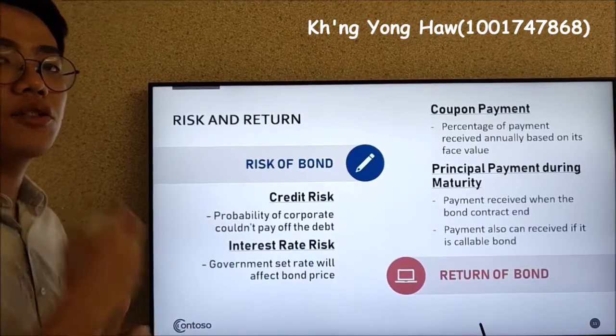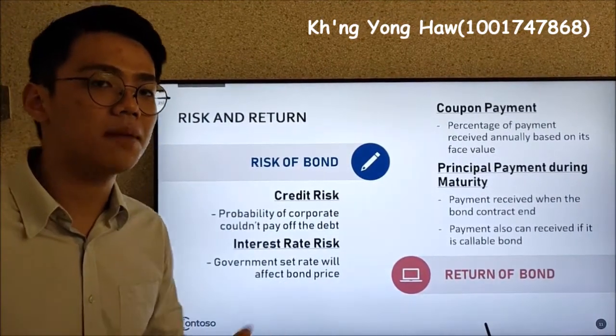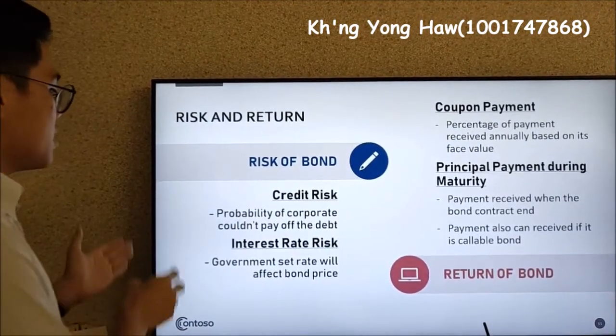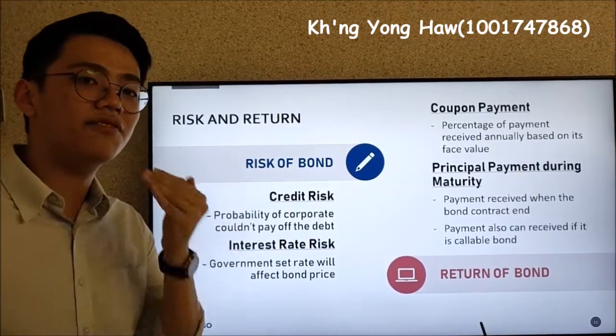Now I would like to identify the risks of investing in bonds and also the returns. The first risk is credit risk. Credit risk is the probability that the company is unable to pay off its debts and will be dissolved in bankruptcy. The second one, interest rate risk, is that the government-set rate definitely affects the